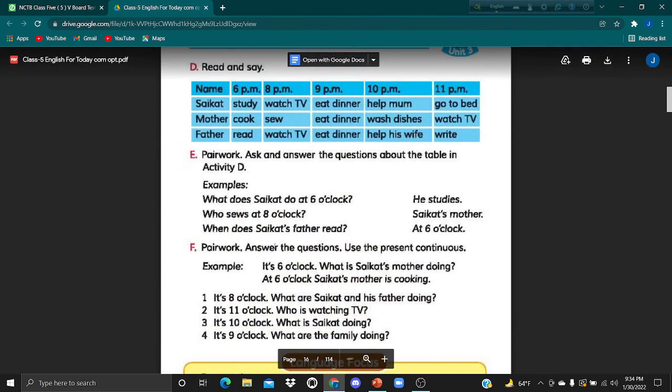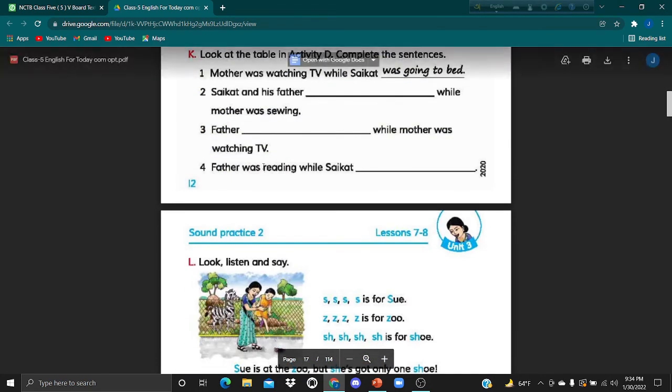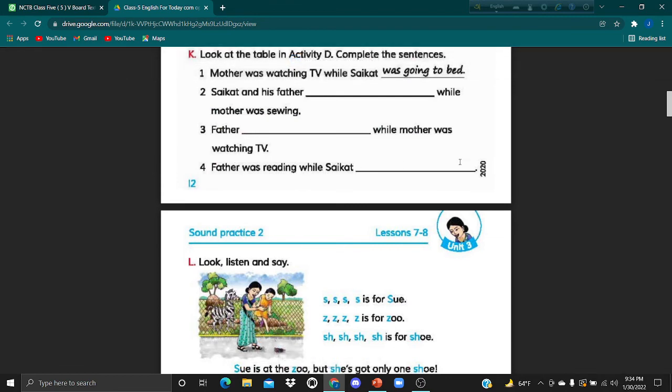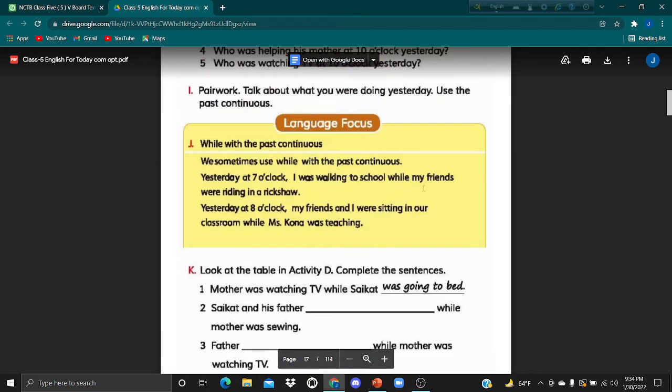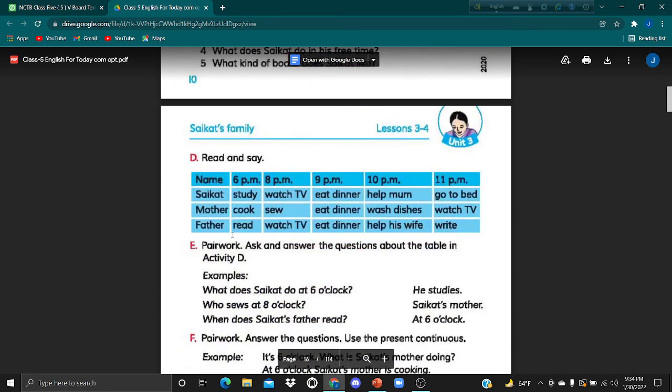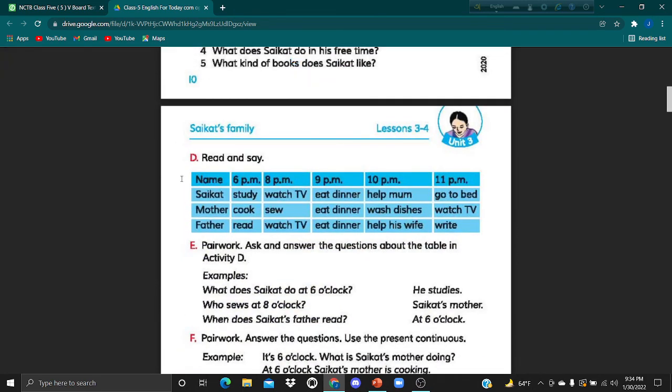Shoykot's father was writing while mother was watching TV. And the last sentence, father was reading while Shoykot, dash. Father was reading while Shoykot was studying.